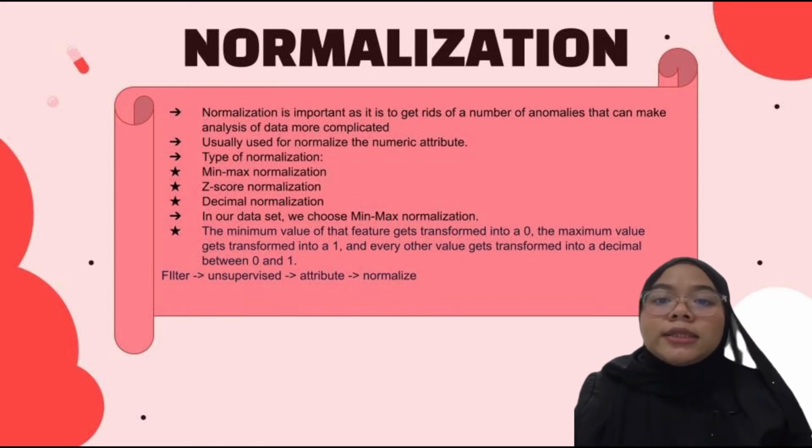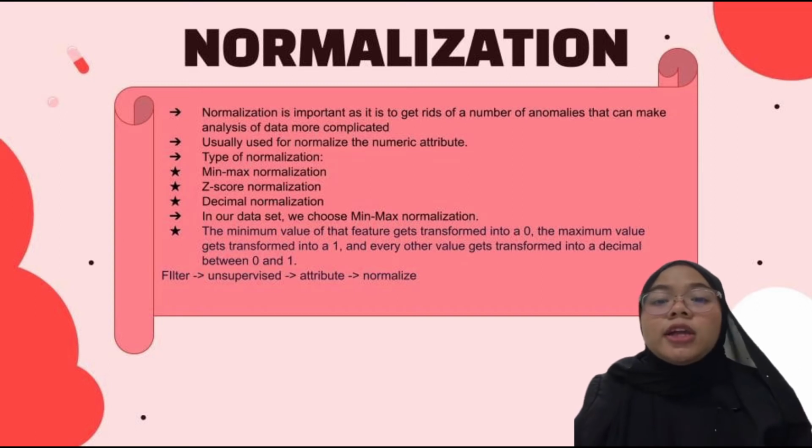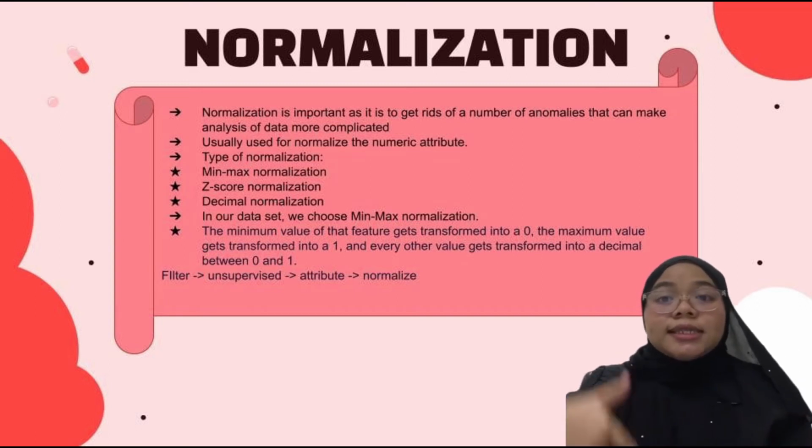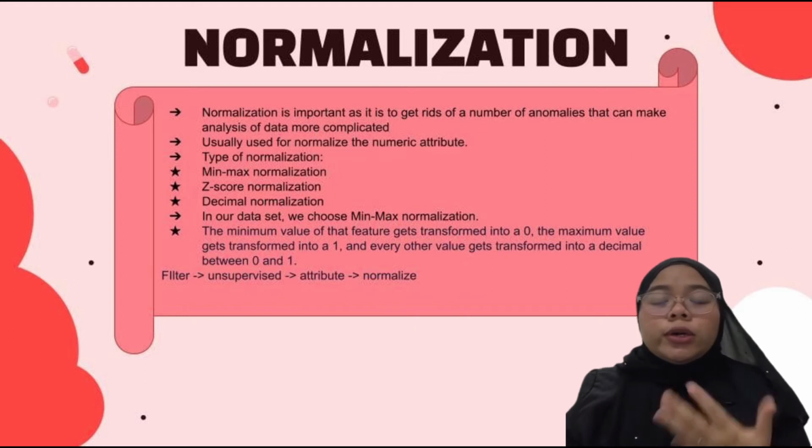So how do we apply this process? We need to choose filter, then unsupervised, then attribute, and normalize. There are 7 attributes that we will normalize, which are age, TSH, T3, T4, T4U, FTI, and TBG.